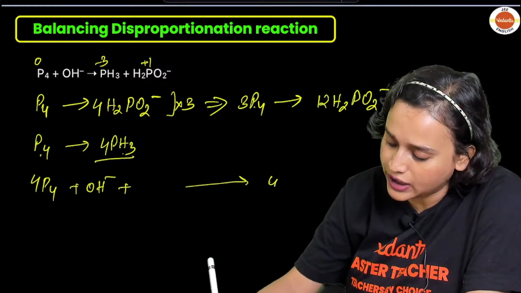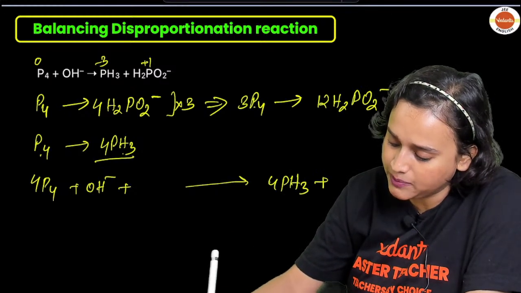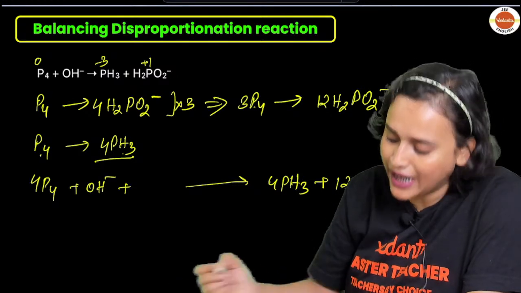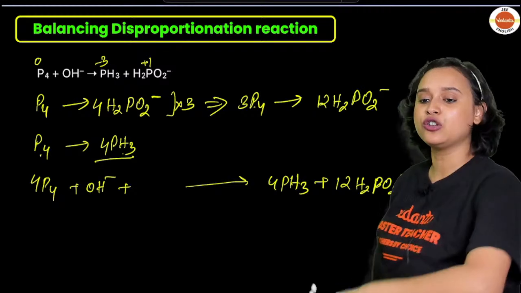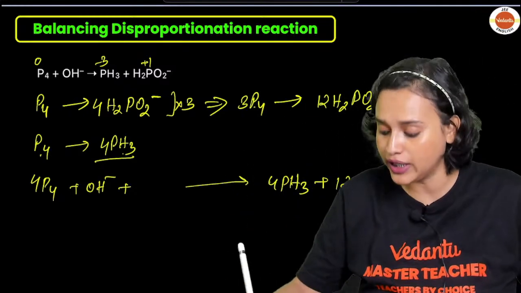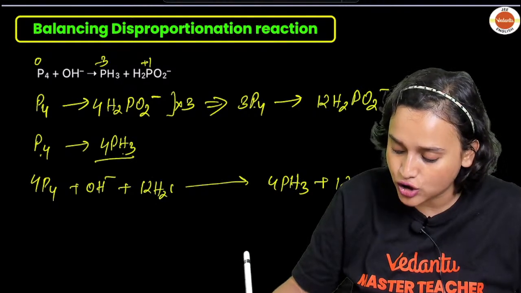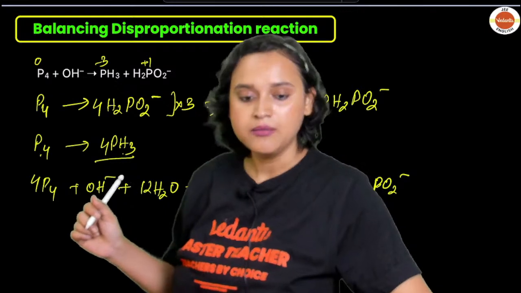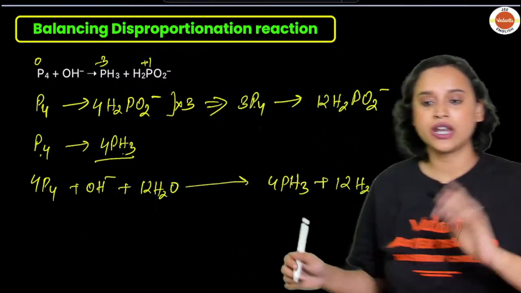This side you have 4PH3. So 4PH3 plus 12H2PO2 minus. This 12H2PO2 minus, you have to balance it out with hydrogen and oxygen. How will you do it? Let's add 12H2O here. Make sense, everybody? Make sense or nonsense? Now, check it out, my dear students.